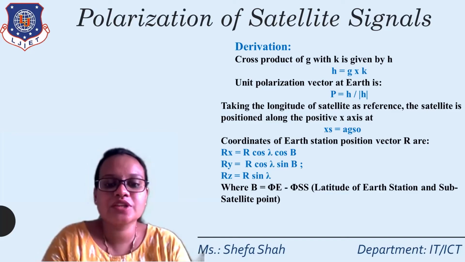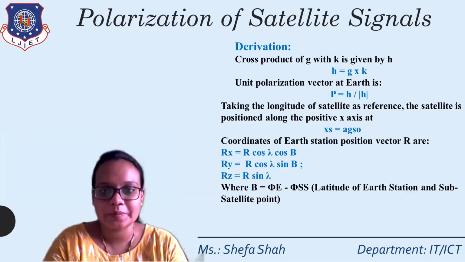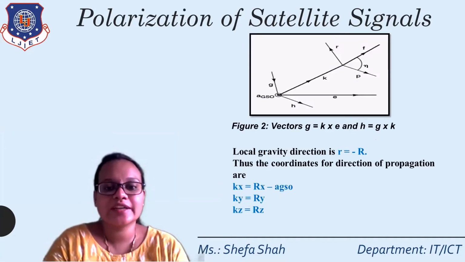With the help of this we can find the coordinates of the Earth station, and beyond this, when we know the polarization p, next we can find the polarization of satellite signals.